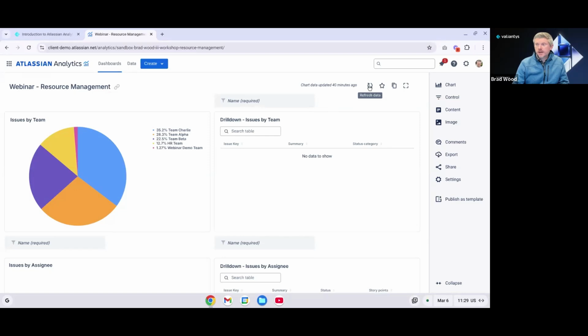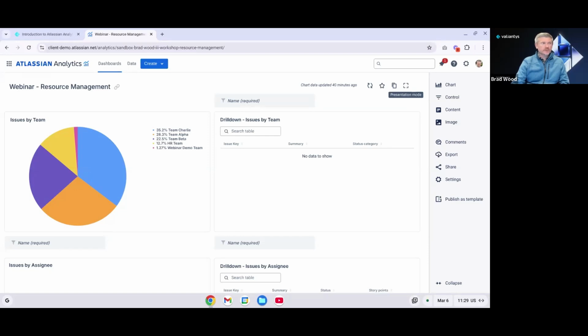Over on the right-hand side, if I want to refresh the data manually in this dashboard, I could just click Refresh Data. I can star the dashboard. We saw that from the dashboards area earlier, but I can also star it directly from within the dashboard. I can copy the dashboard if I want to make a copy and then make some edits. I could do that from here. One thing I really like to call out here too is the presentation mode.